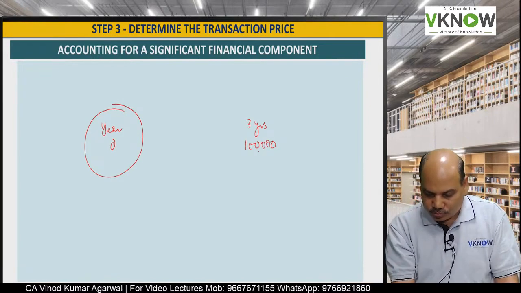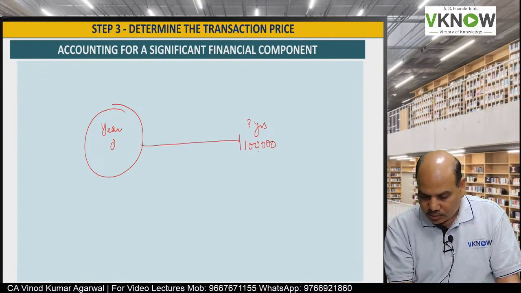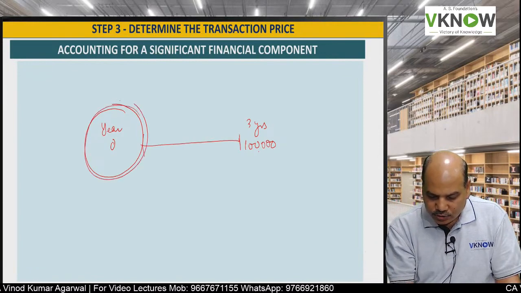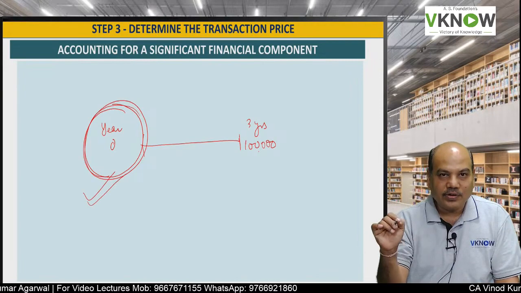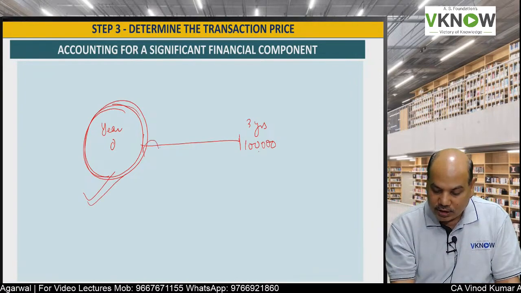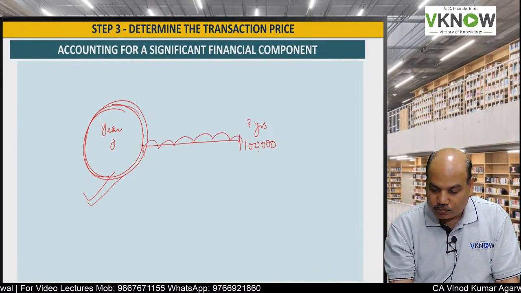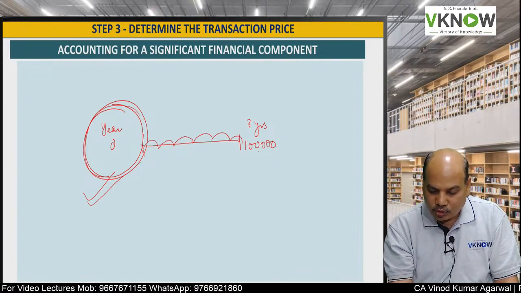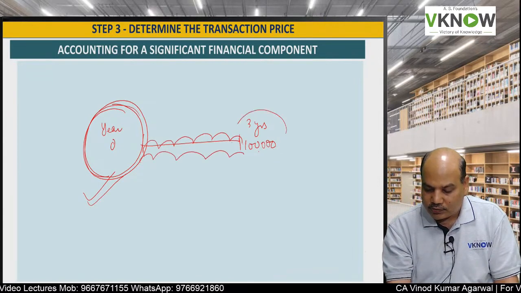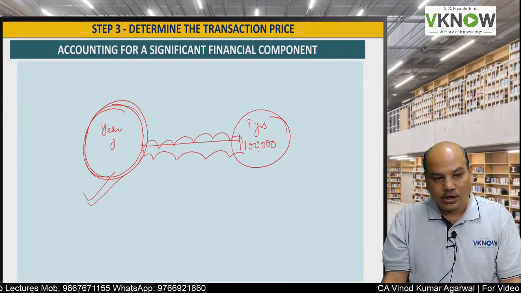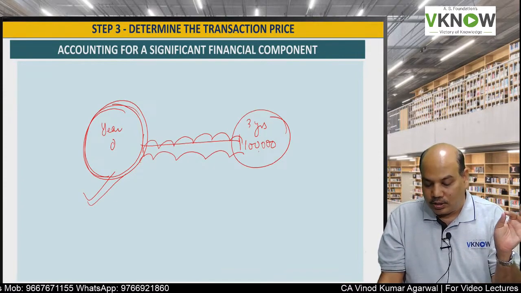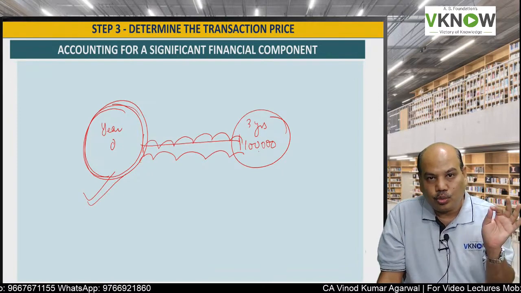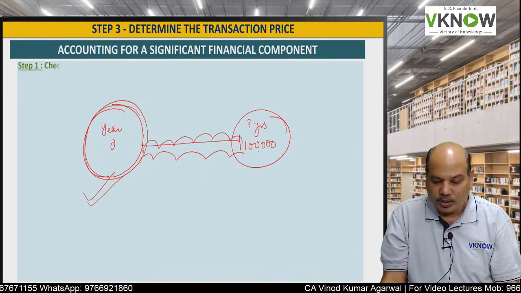The answer is no, because if somebody wants to buy today, he will not pay 1 lakh. He will pay less than 1 lakh. There is a significant financing component involved. It involves interest for 3 years. So if a significant financing component is included in the transaction price, we need to adjust the revenue to be recognized.